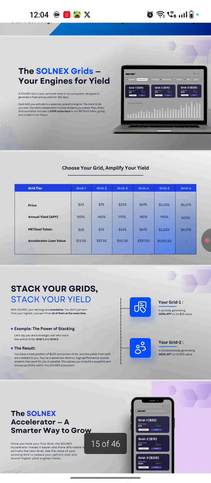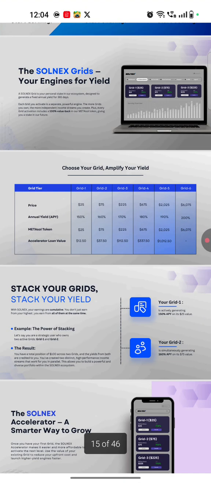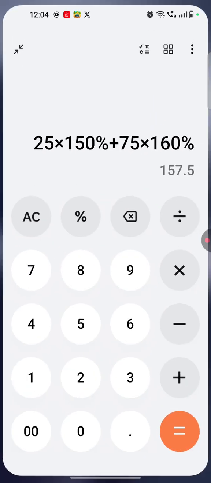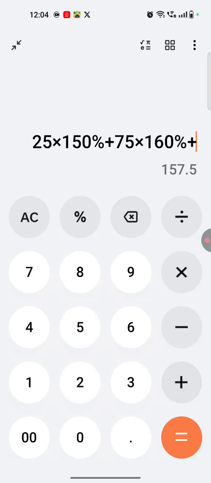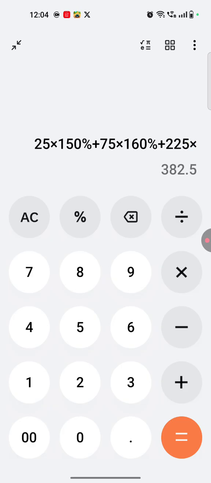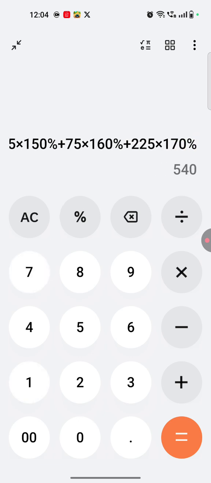By activating the third grid with $225, you can take an annual yield of 170%. So $225 into 170%. So $540 up to now we can accumulate by activating three grids.